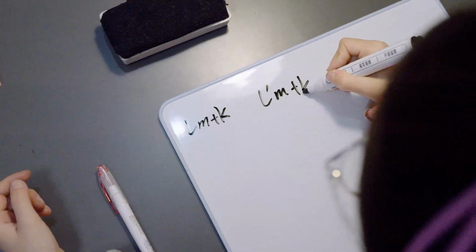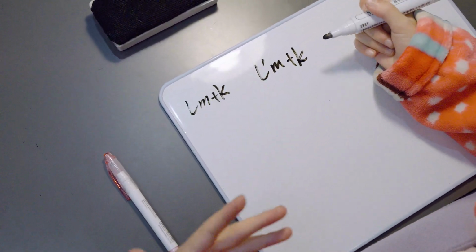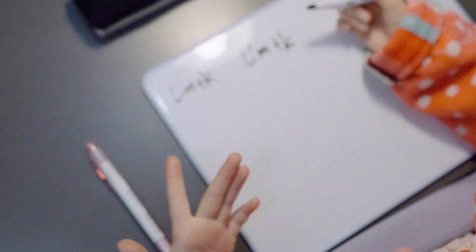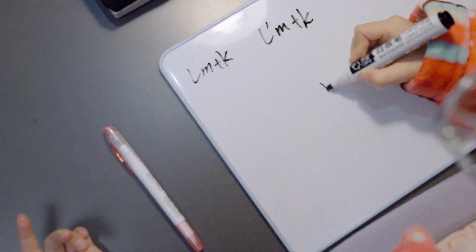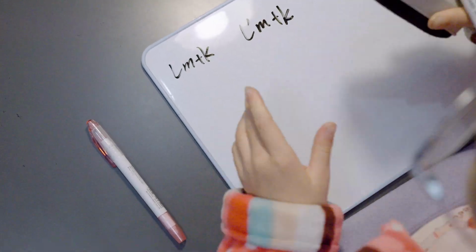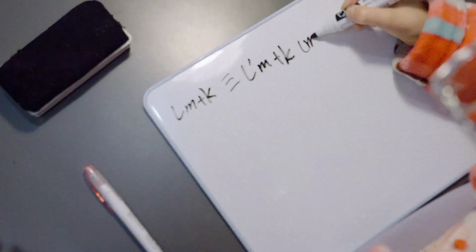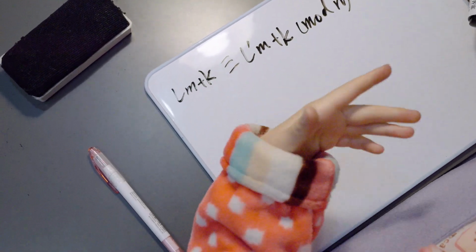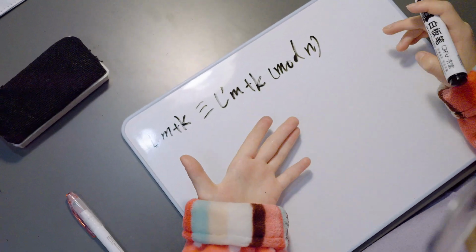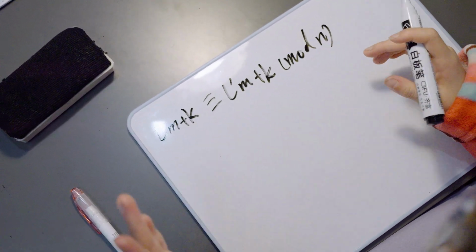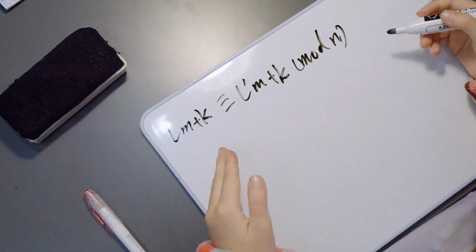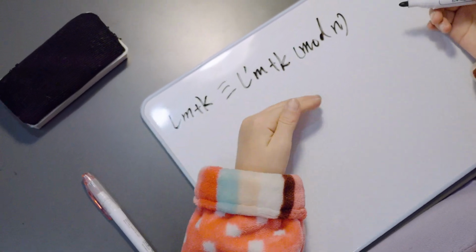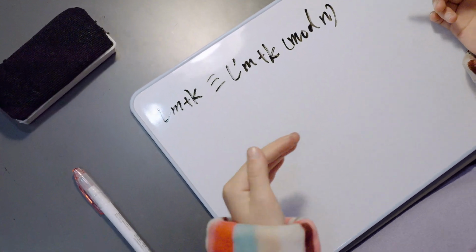And now let's suppose these two numbers have the same remainder when we mod n, okay? And so we can write them as congruent mod n. So we suppose this. What's the next step? Of course the difference is congruent to 0 mod n.